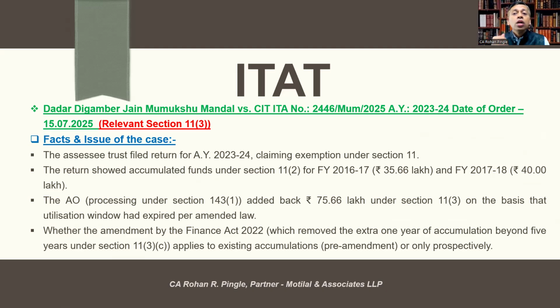The assessee trust filed return for AY 23-24 claiming exemption under section 11. The return showed accumulated funds under section 11(2) for financial year 16-17 amounting to approx 35 lakhs and financial year 17-18 approx rupees 40 lakhs. The AO, processing under section 143(1), added back rupees 75 lakhs under section 11(3) on the basis that the utilization window had expired as per amended law.